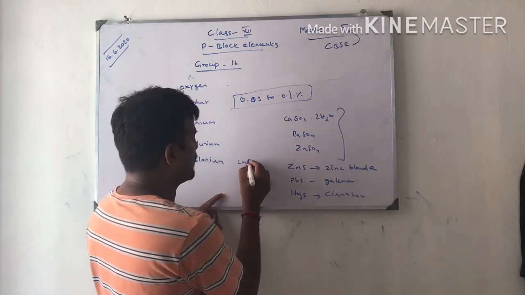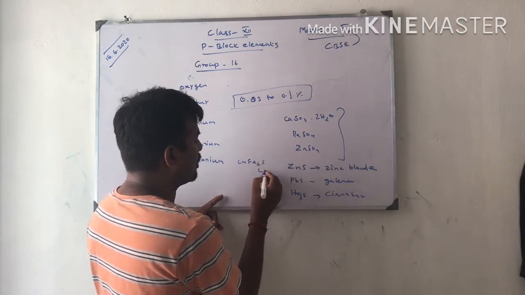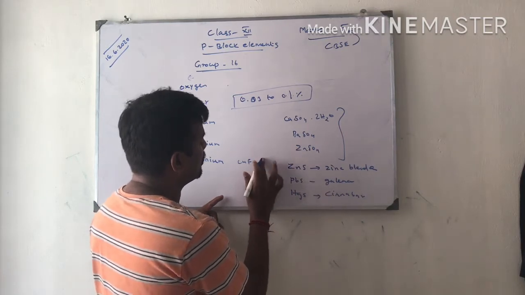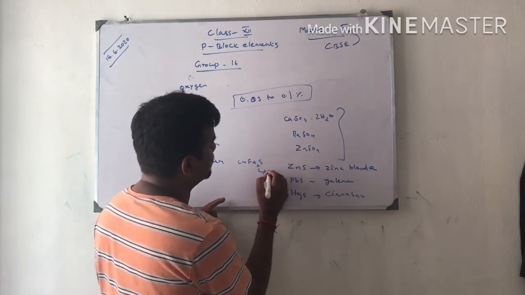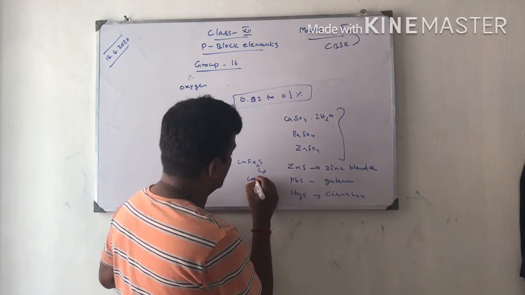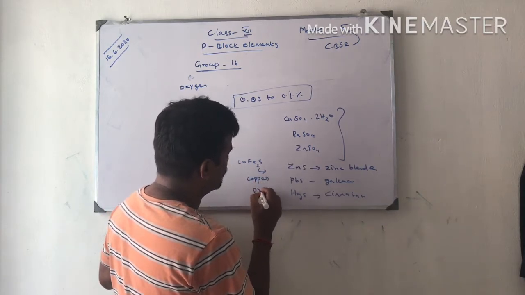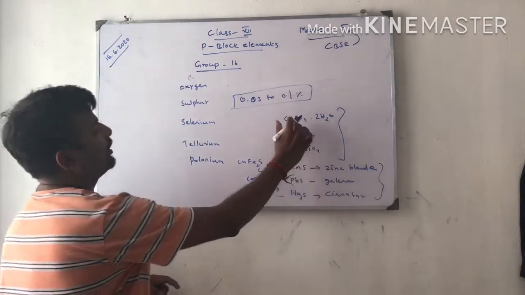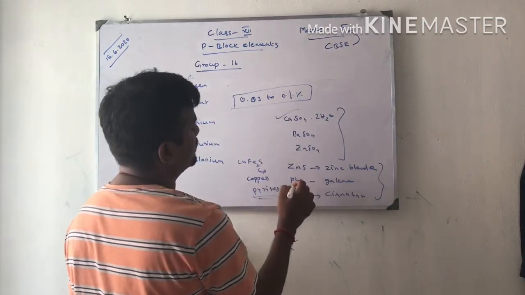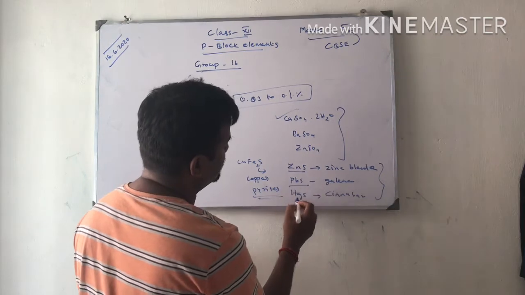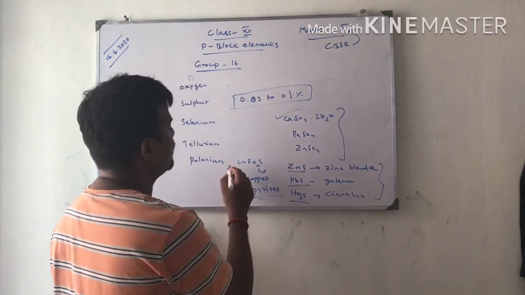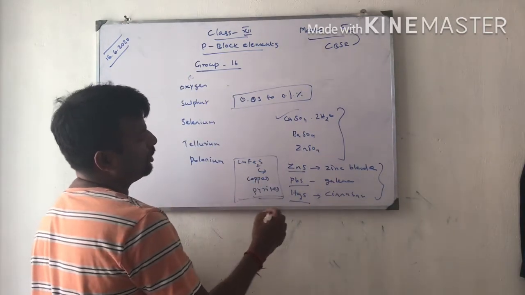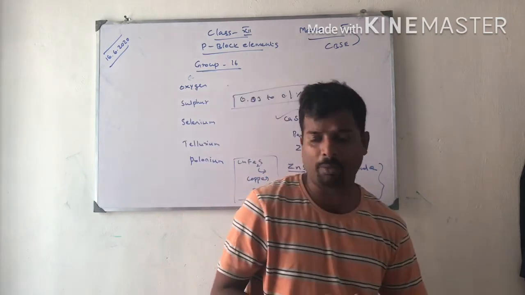And copper pyrites CuFeS2. So sulfides of sulfur are zinc sulfide, lead sulfide, mercury sulfide, copper pyrites, all present in the combined state.